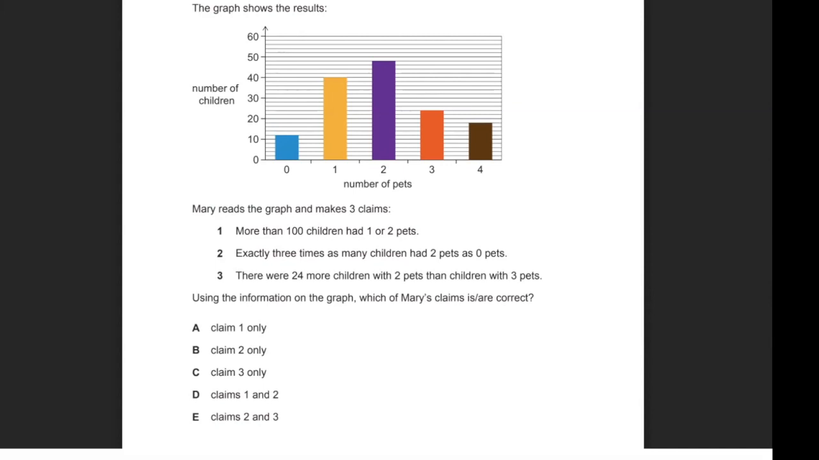Okay, so looking at that, let's go through each one at a time. Number 1, more than 100 children had 1 or 2 pets. How many kids had 1 pet? If we draw the line and trace it across, that's 40. And how many kids had 2 pets? If I trace that along, that would give us 1 increment less than 50. So between 40 and 50, there are 5 gaps there. So that means each gap is equal to 2. So if it's 1 less than 50, that's 50 minus 2, which is 48. So 40 plus 48 gives me 88. That means number 1 is actually incorrect.